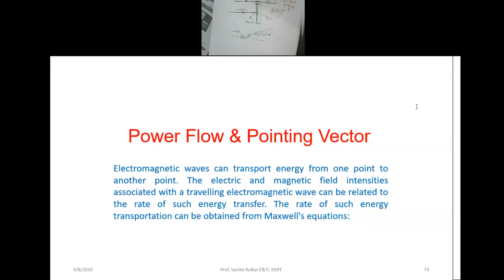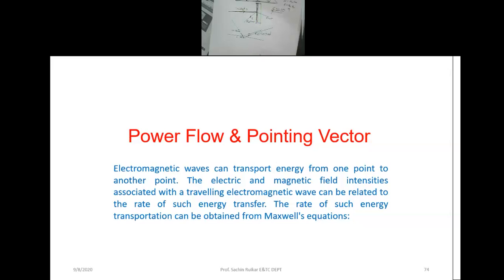Now we come to the power flow, or Poynting vector. This gives us the power propagating, and what is propagating is an electromagnetic wave.